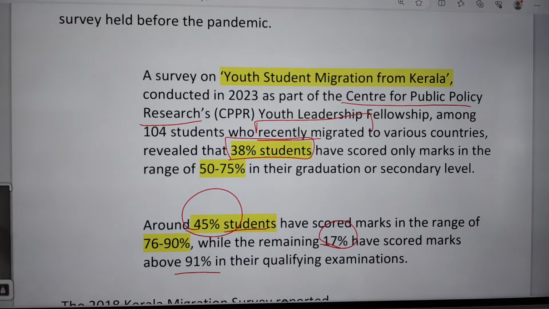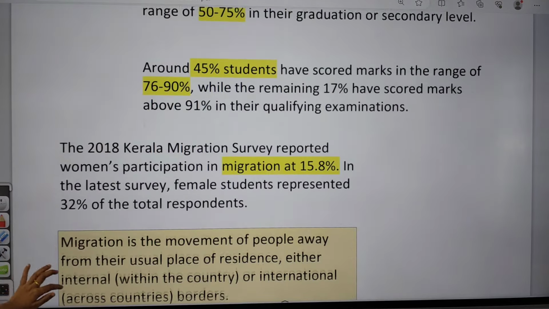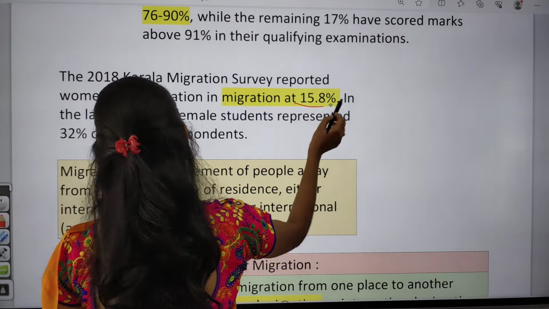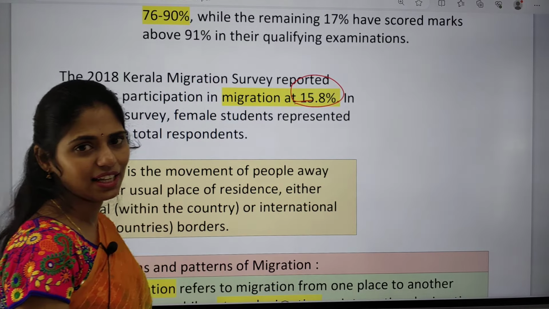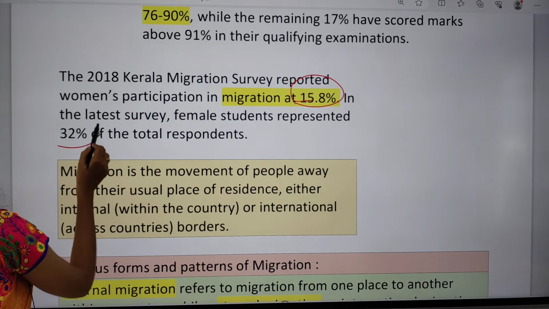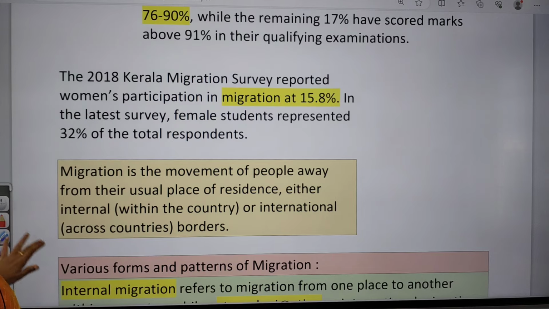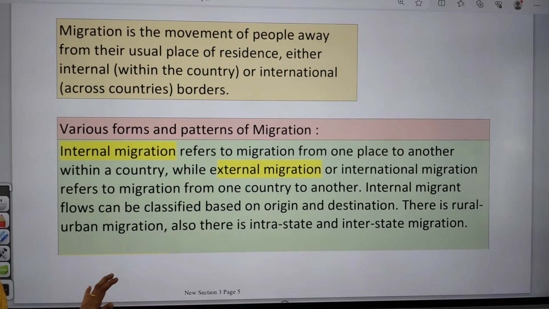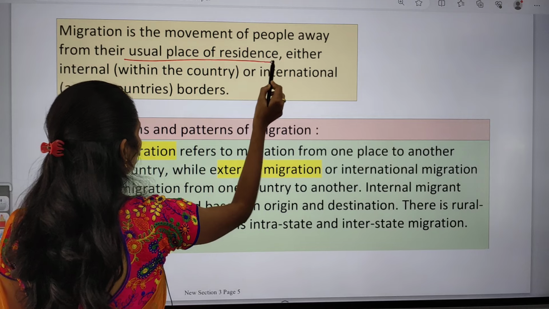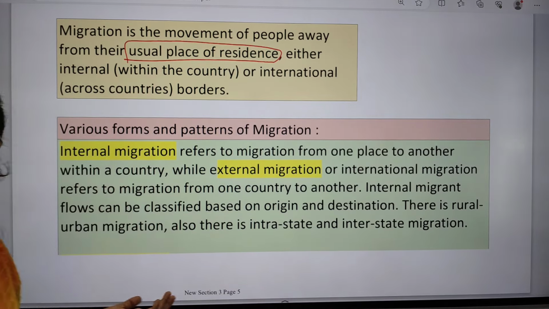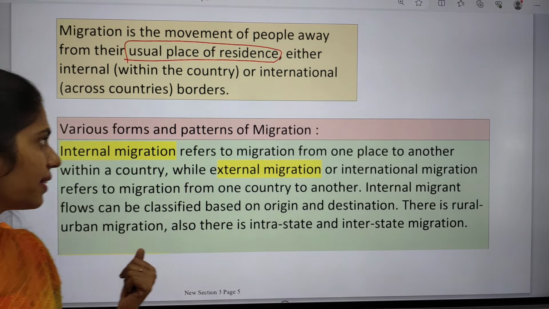Next, the 2018 migration survey supported that women's participation in migration is 15.8%, and the latest survey represented 32% of total respondents. And what is the meaning of migration? Migration is nothing but the movement of people away from their usual place of residence. From their usual place of residence they are moving, either within the country or leaving the country.